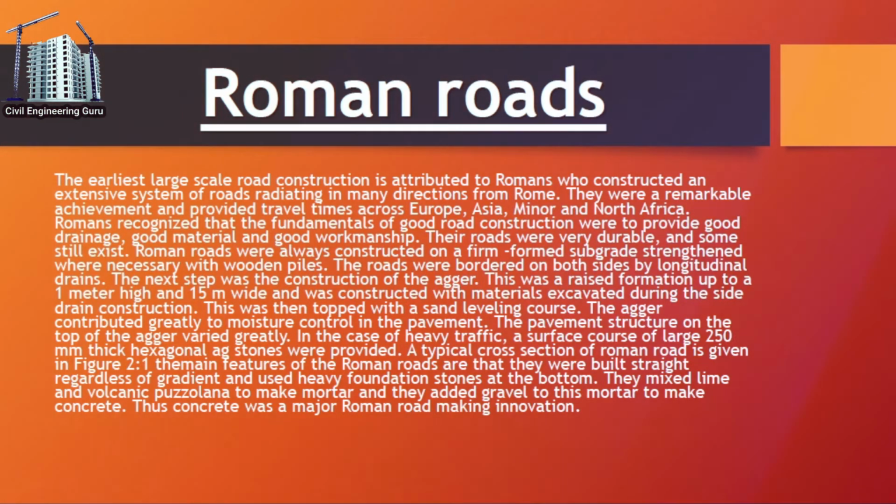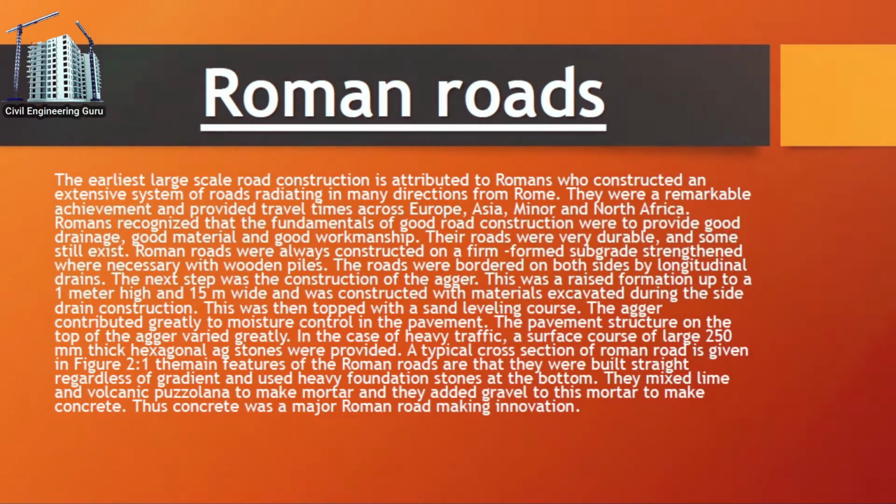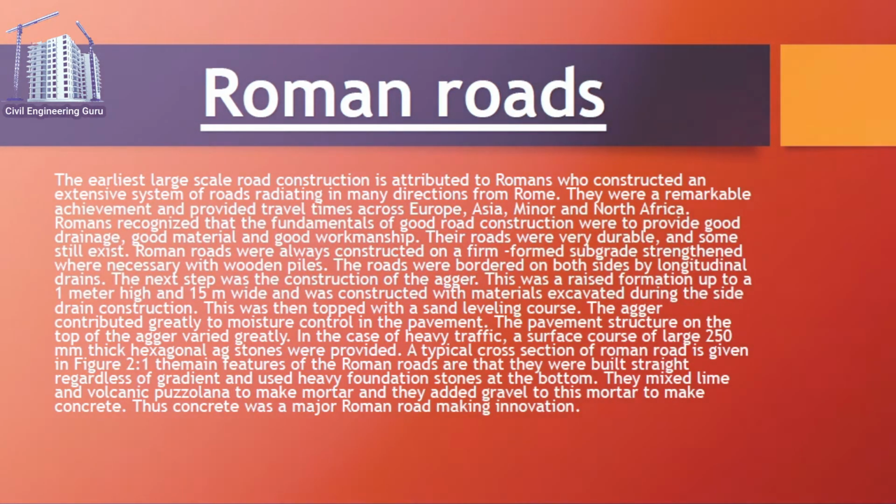Roman roads were always constructed on a firm formation, with the subgrade strengthened where necessary with wooden piles. The roads were bordered on both sides by longitudinal drains. The next step was the construction of the agger. This was a raised formation up to 1 meter high and 15 meters wide, constructed with materials excavated during the side drain construction. This was then topped with a sand leveling course. The agger contributed greatly to moisture control in the pavement. The pavement structure on top of the agger varied greatly.